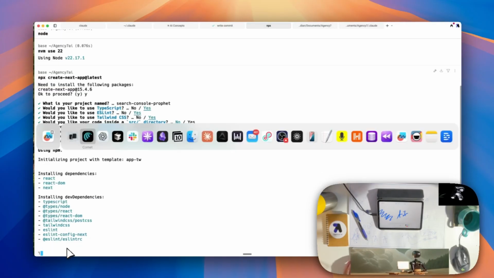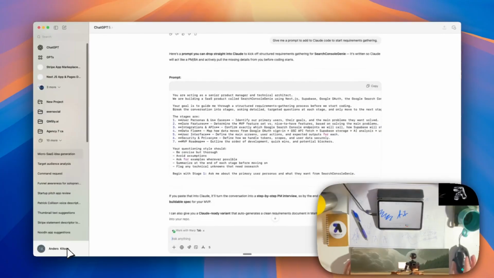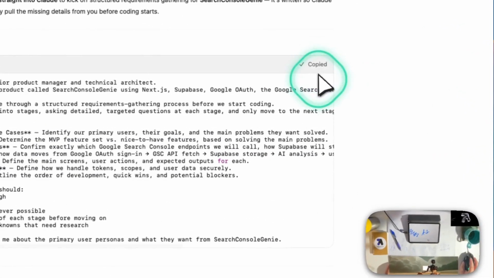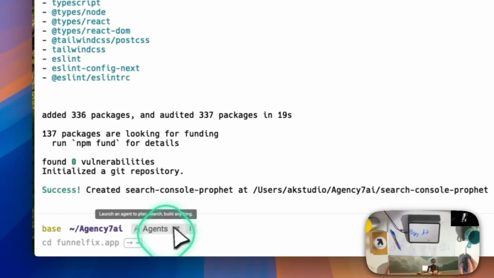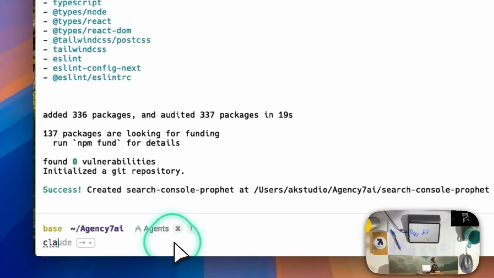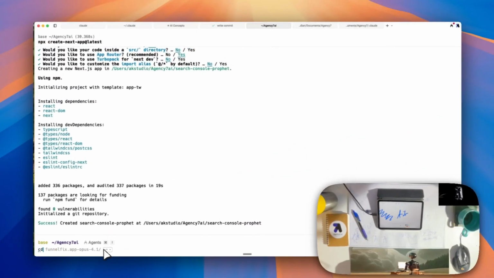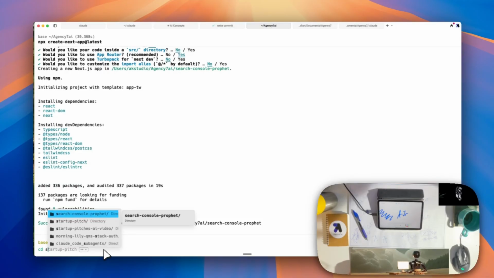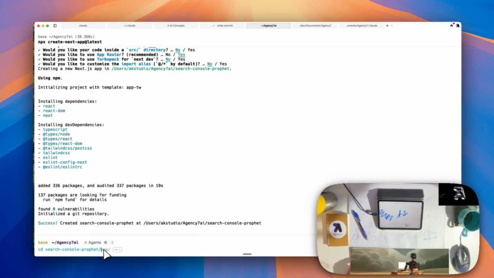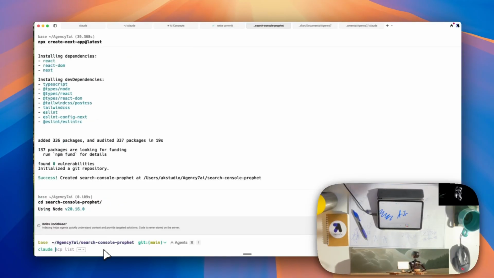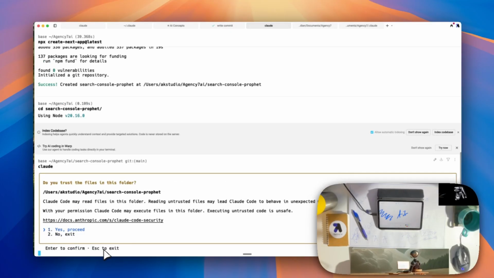Yes, that's going to run. We're going to check okay. Okay, we're going to take that prompt and we're going to cd into search-console-profit. I'm going to say claude, proceed.